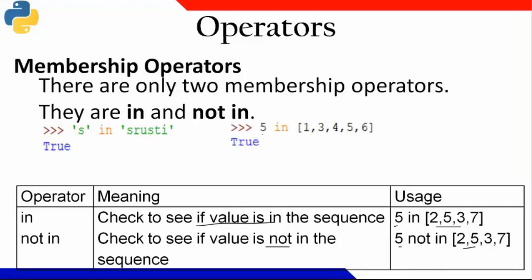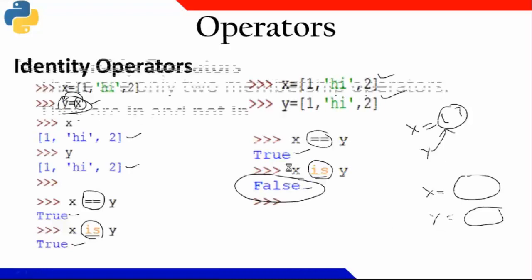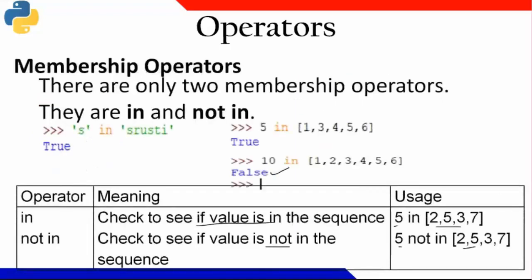Anywhere it may be, but it's a part of it. Similarly, if I am writing 5 in this particular list, 5 is in this list, so that's why it returned true. But when I say 10 in this particular list, 10 is not a part of this list, so it returned false. So these are two more operators that we learned. One is the membership operator and the other one is the identity operator.